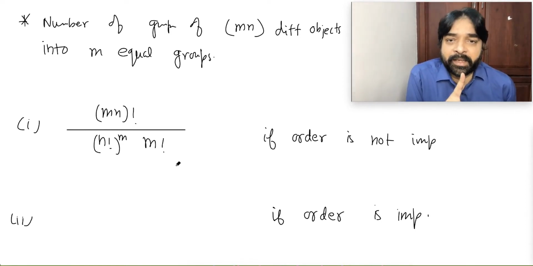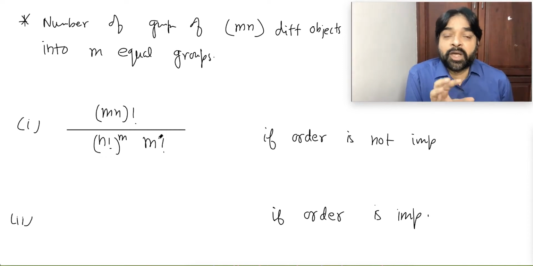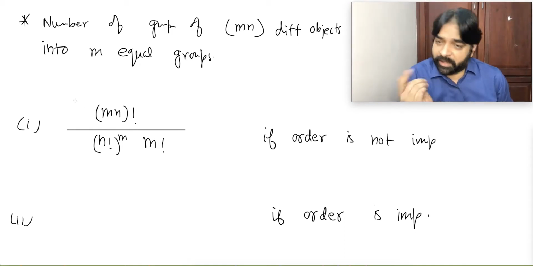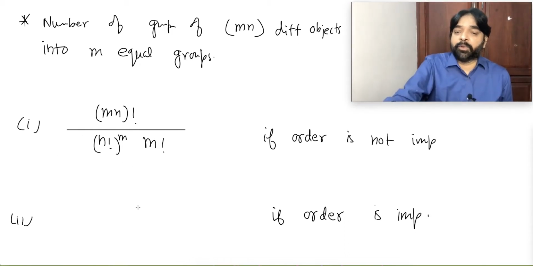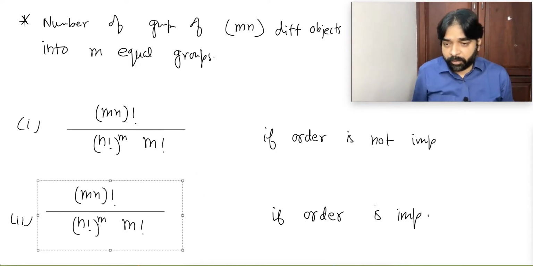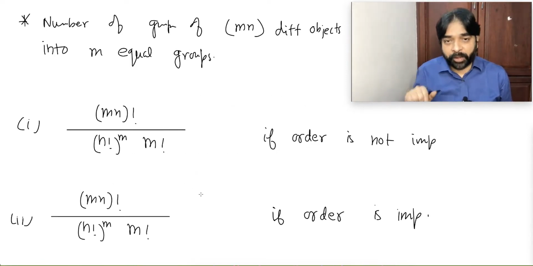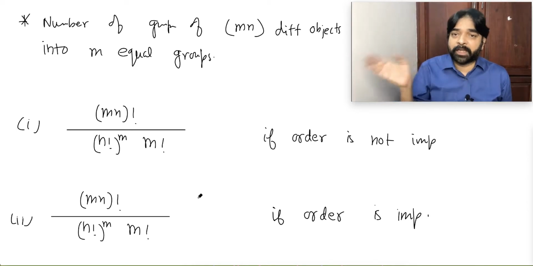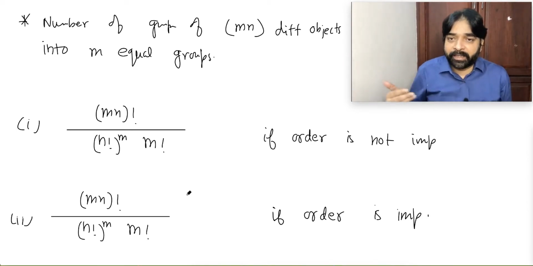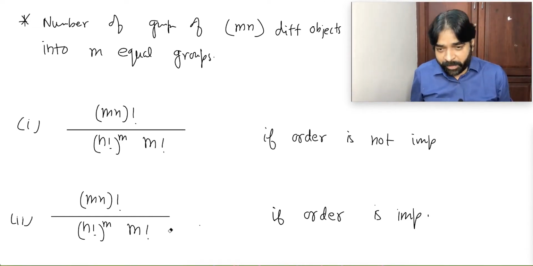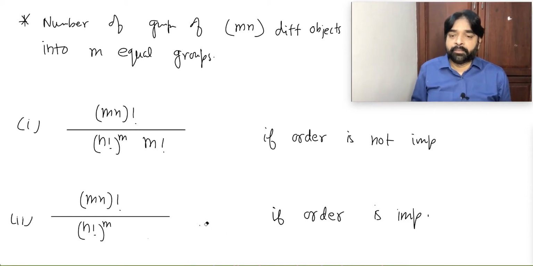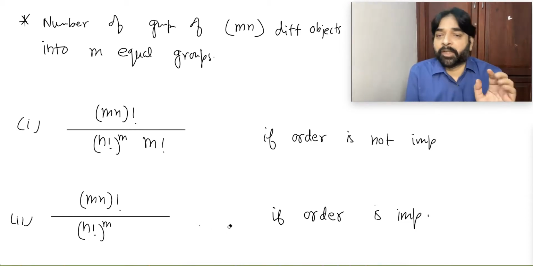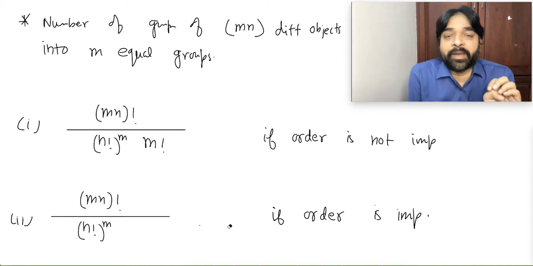Is this clear to everybody? Yes or no? This is the case when the order is not important. If order is important, same answer, but the only thing is we have to do arrangement also. How many groups are there? m groups. The m groups can arrange themselves in how many ways? m factorial. So multiply by m factorial, and this will be the answer. In your material and books, this will be given as the direct answer. But you have to understand what the actual difference is.